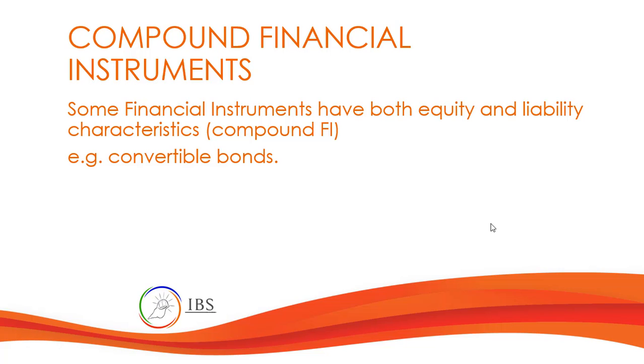Compound financial instruments will have the characteristics of both equity and liability instruments. An example of this is convertible bonds. Convertible bonds are bonds or debentures that you can convert into equity at some future time.